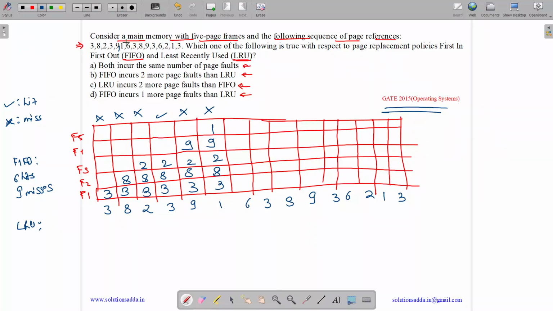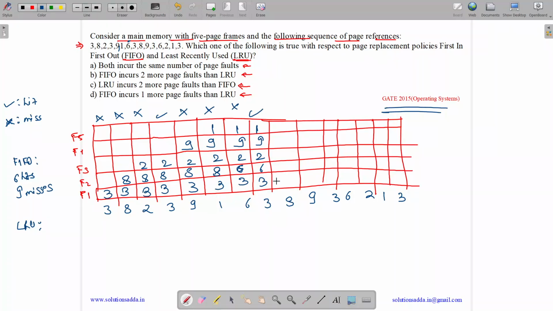So we will remove the least recently used. So least recently used among 3, 8, 2, 9 and 1: 1 over here, 9 over here, 3 over here, 2 over here. It's 8. So 8 will be replaced with 6. We have 3, 6, 2, 9, 1. It was a miss. Now we have a 3. 3 is a hit. 3, 6, 2, 9, 1.